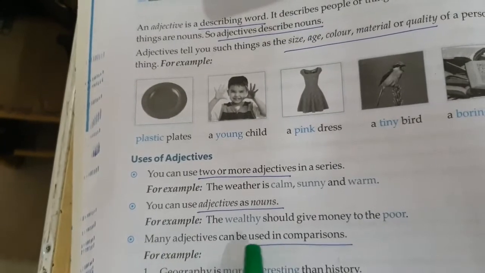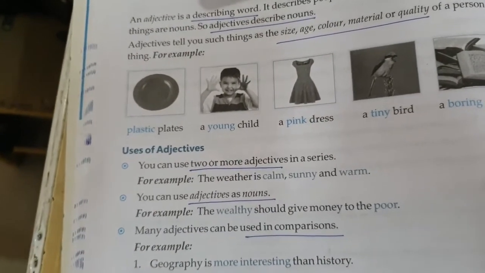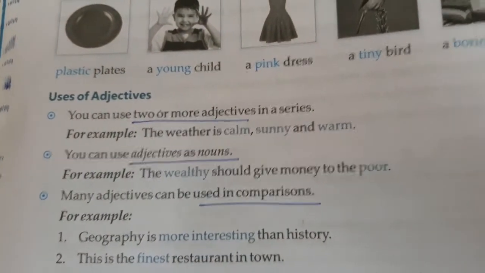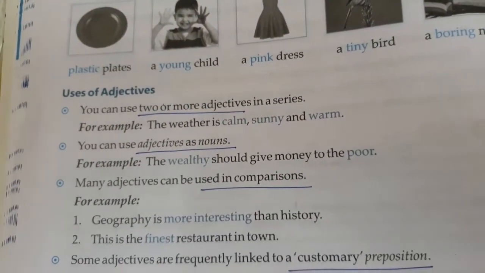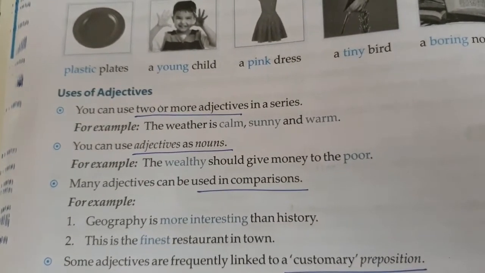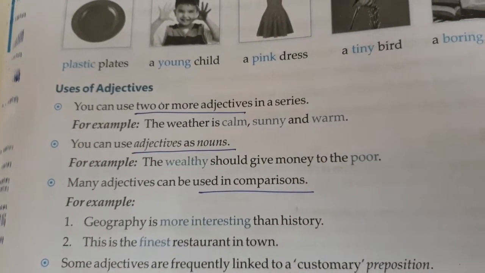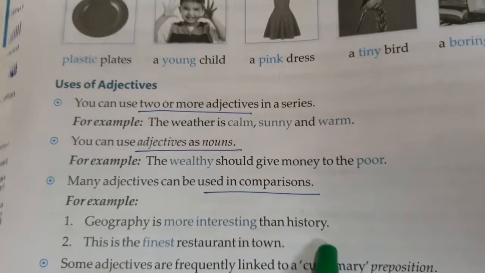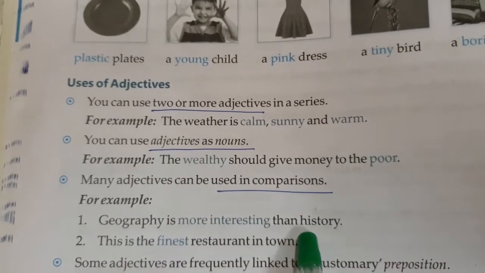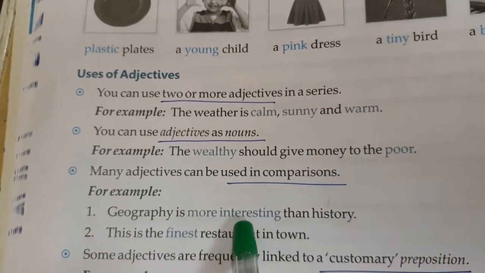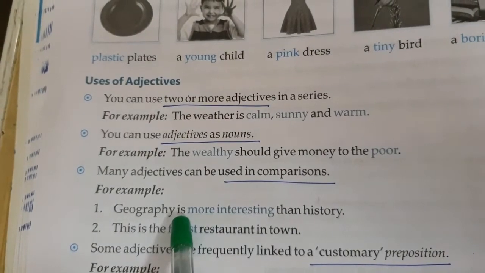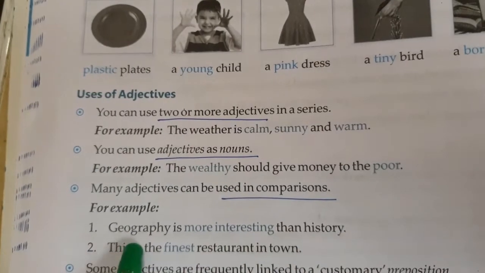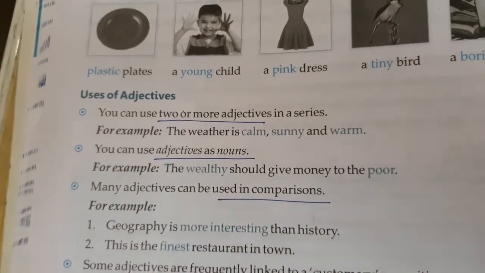Next is many adjectives can be used as comparisons. Now we'll be studying comparison of adjectives later on, but you all know that adjectives can be used to compare more than one noun. For example, if there are two subjects, geography and history, geography is more interesting than history. So geography and history are two nouns, and we are using the second form of the word interesting for comparing geography and history.